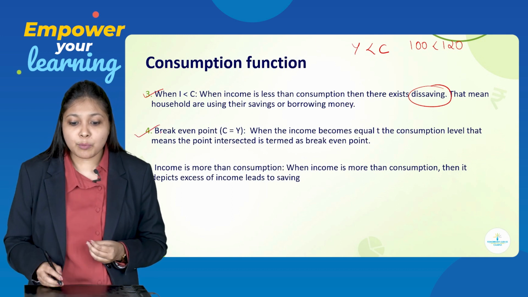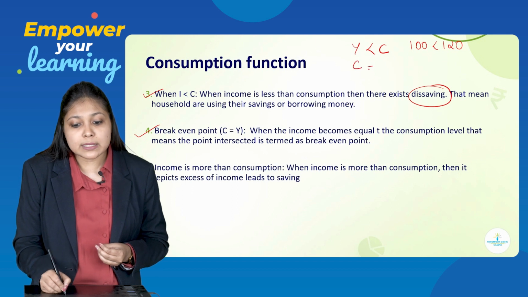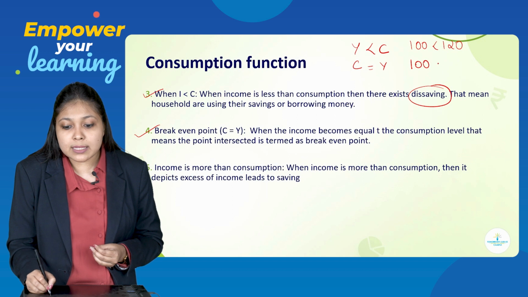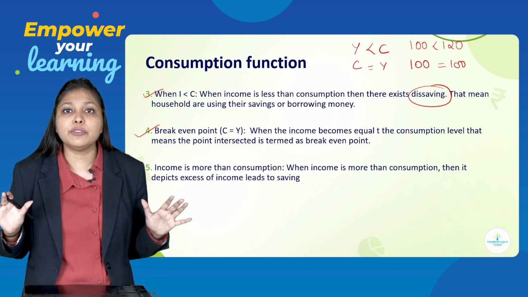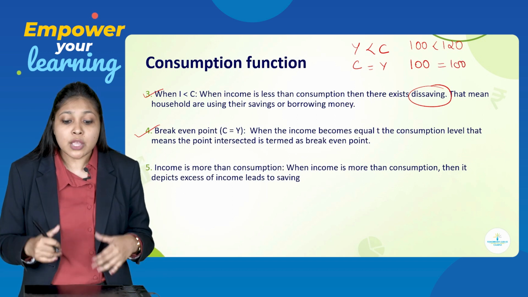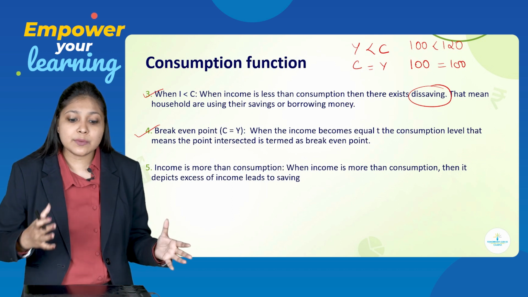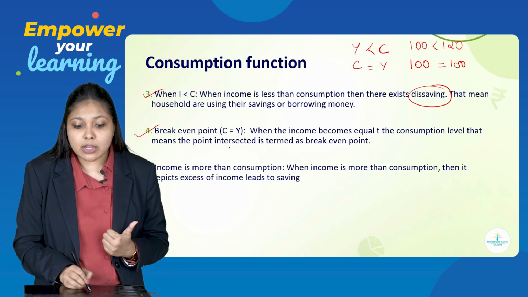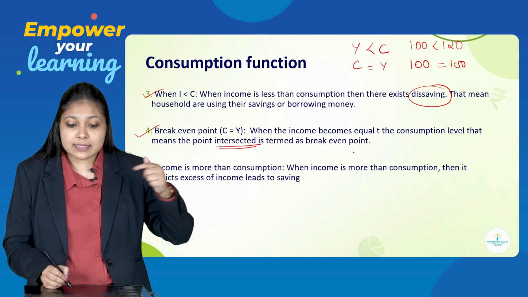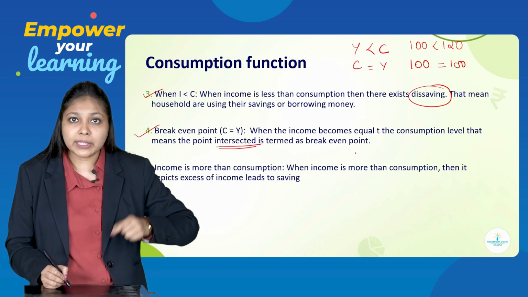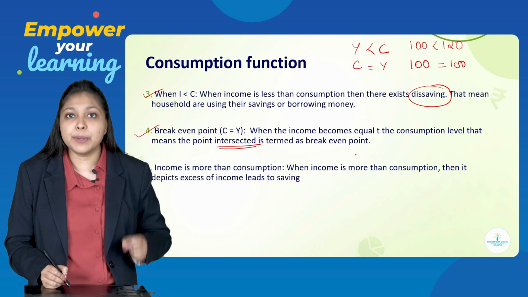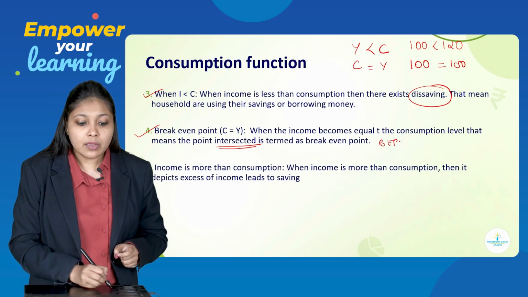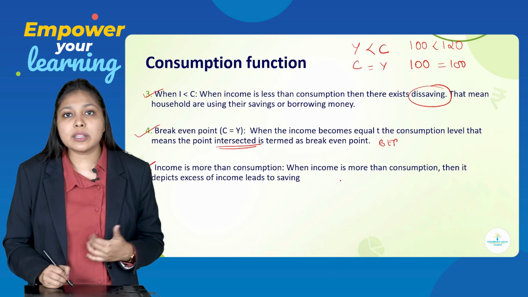Next is the break-even point, when consumption is equal to income. That means if your income is 100 rupees, you are consuming the entire amount of your income, that is 100 rupees. So this is when your C is equal to Y, and when this happens, your consumption curve and income curve will intersect each other at one point, and that point will be called the break-even point. That is BEP.